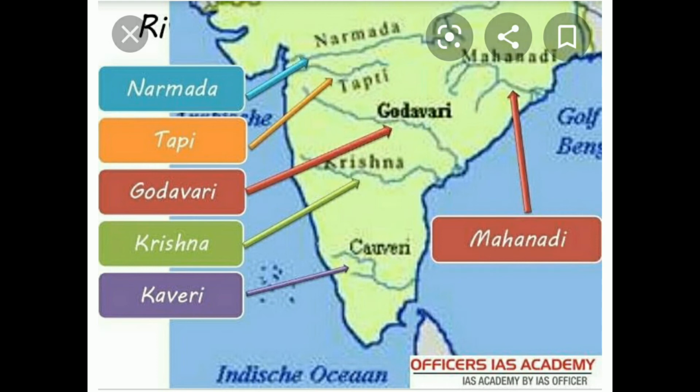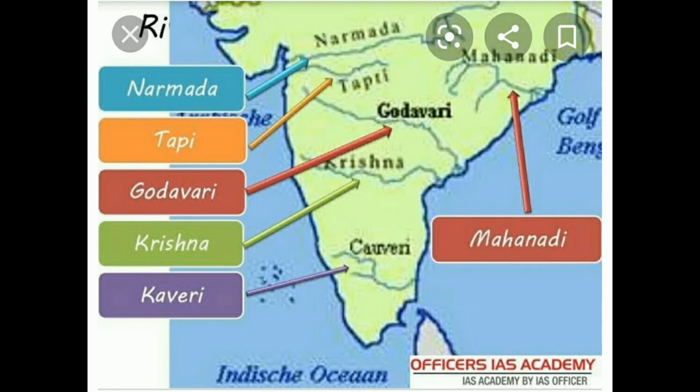And these rivers are divided into two categories. Those are east flowing rivers and west flowing rivers. What is the difference between east flowing and west flowing rivers? East flowing rivers are those which join into Bay of Bengal on the east side, and the rivers which join into Arabian Sea are called west flowing rivers. Understand, children? Depending upon the topography of the land, this varies. So the rivers which join into Bay of Bengal are called east flowing rivers. The rivers which join into Arabian Sea are called west flowing rivers.